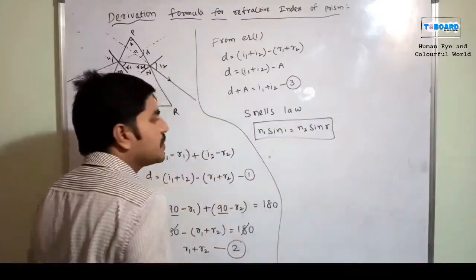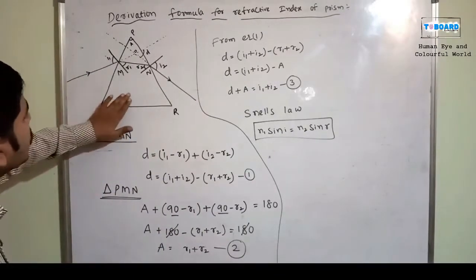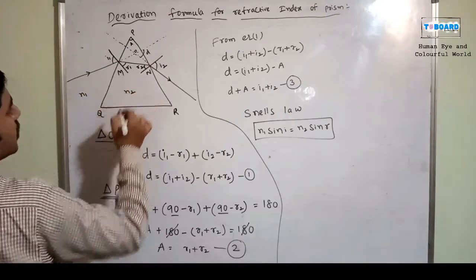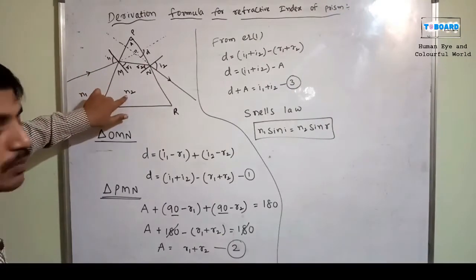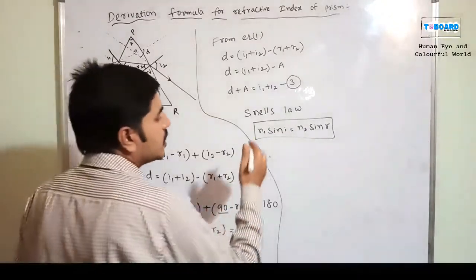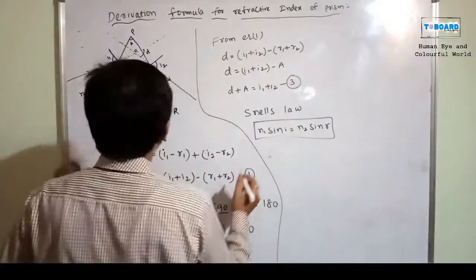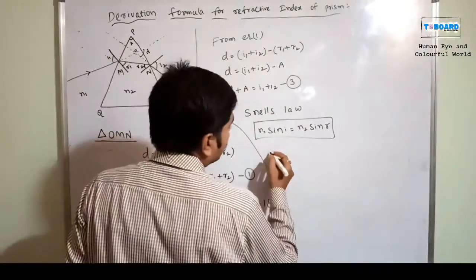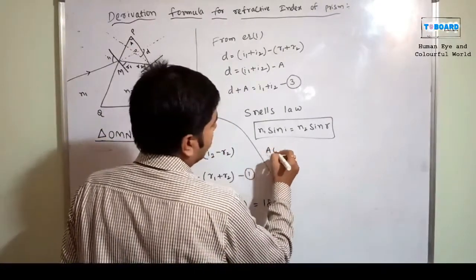By using Snell's law, first of all I want to know what it will be. There is N1, N2. So this is N1, the refractive index 1, and this is refractive index 2. We don't know the refractive index of a prism, but we know the refractive index of air. Every time, the air refractive index value should be 1. So in this situation, at position M, what will it be at M? You can write that as at M.